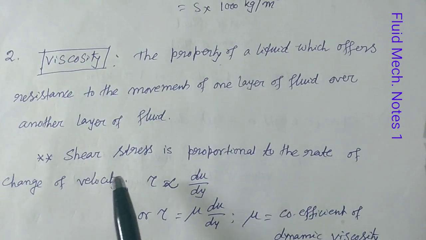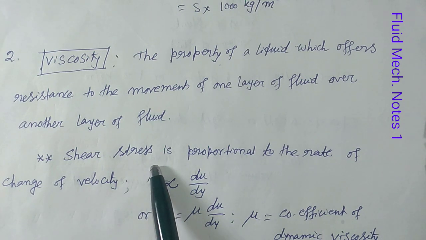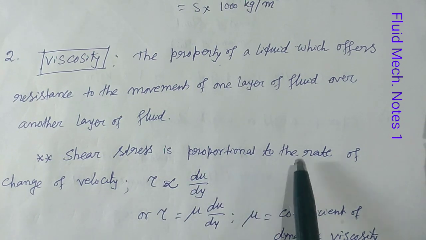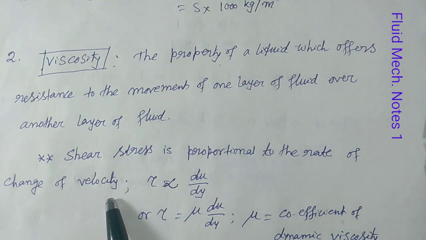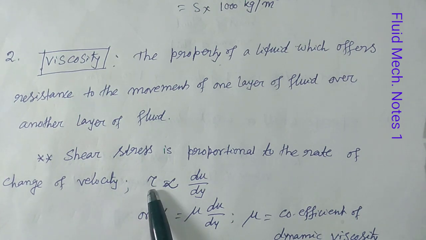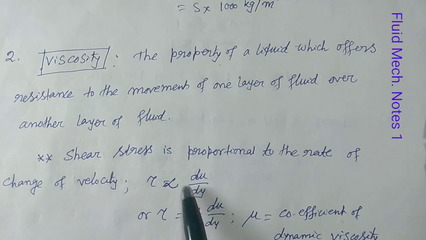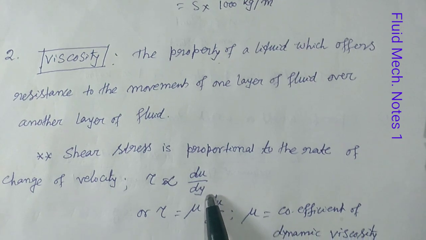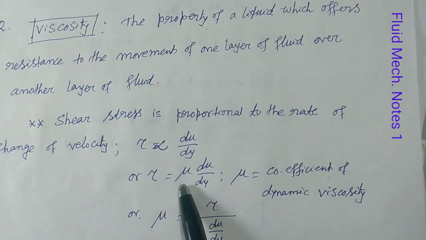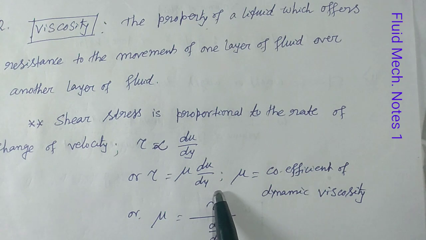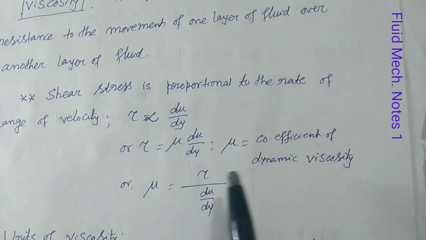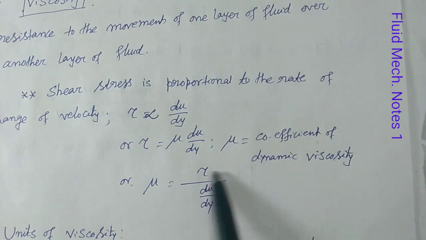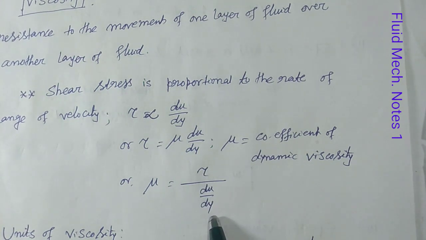Here you should know that shear stress is proportional to the rate of change of velocity, that means velocity gradient. That means shear stress tau varies as du by dy, or tau equals mu into du by dy. Here mu equals coefficient of dynamic viscosity. So mu equals tau by (du by dy).